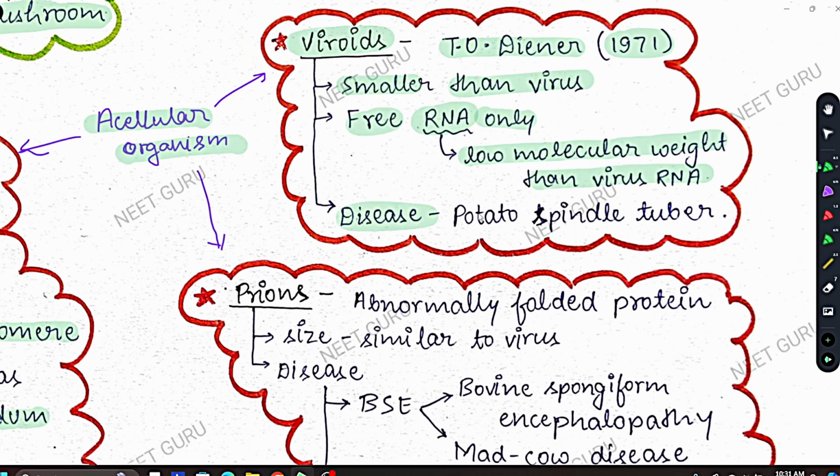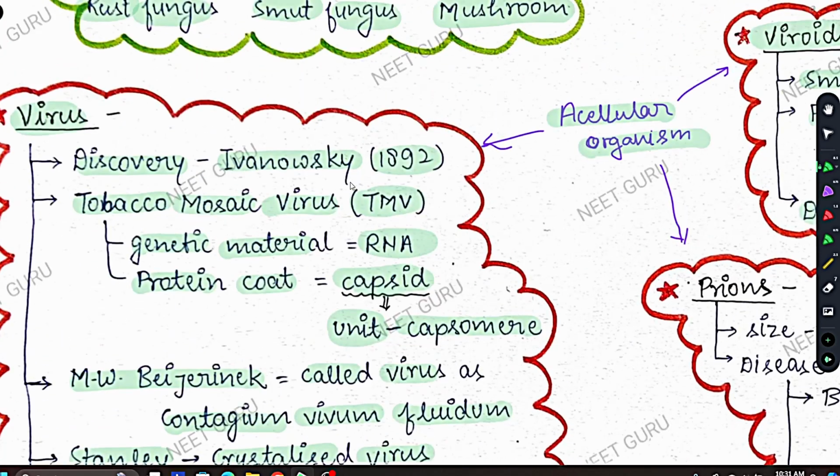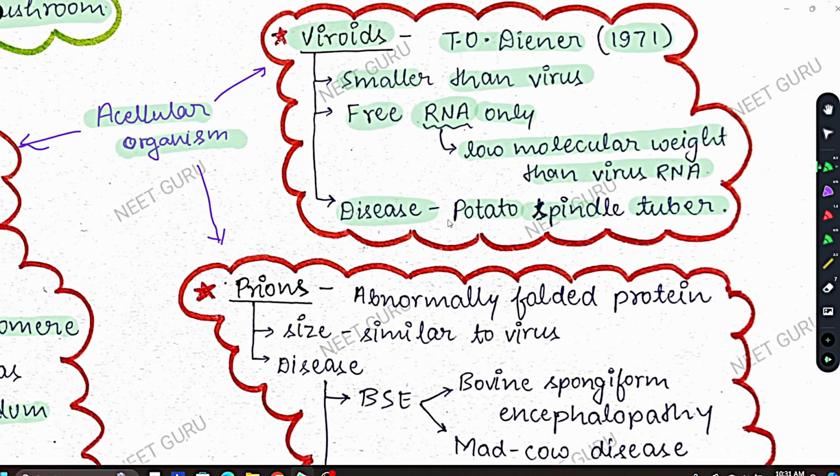One disease caused by viroids is potato spindle tuber disease. Diseases caused by viruses are commonly known to us. For example, common cold, which is caused by rhinovirus, and AIDS, which is caused by HIV, human immunodeficiency virus. So these are the diseases by viruses which are already known to you, but viroid disease is rarely taught. So potato spindle tuber disease is caused by viroids.